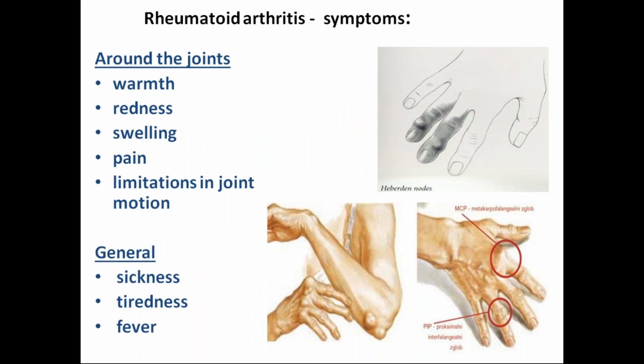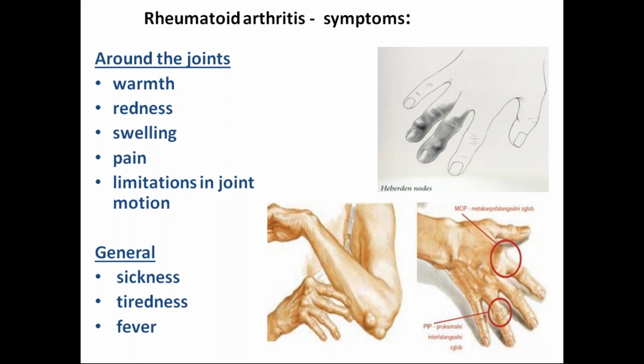Here you can see around the joints, in the second picture, the two pictures together, there are rheumatoid nodules. See how the interphalangeal joints have changed; they are swollen.